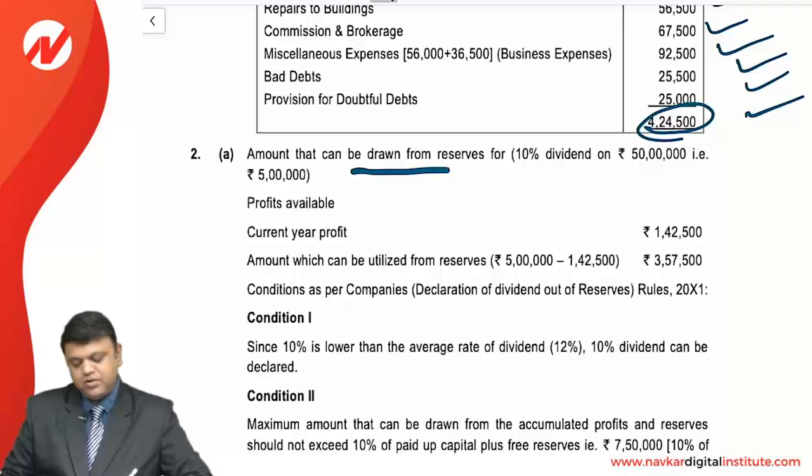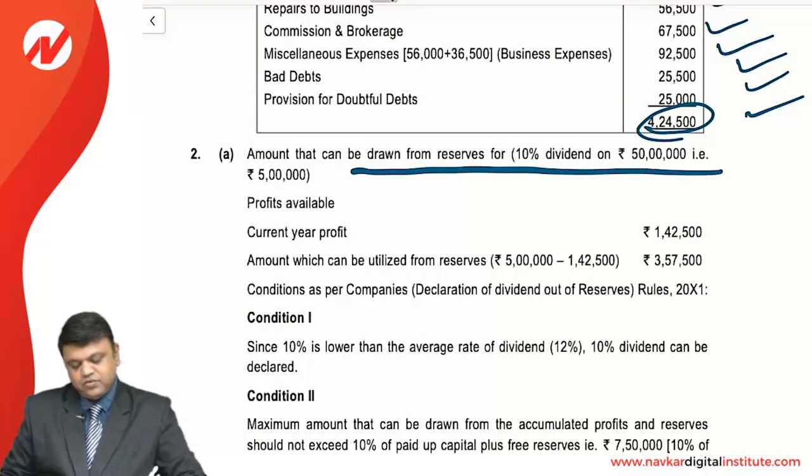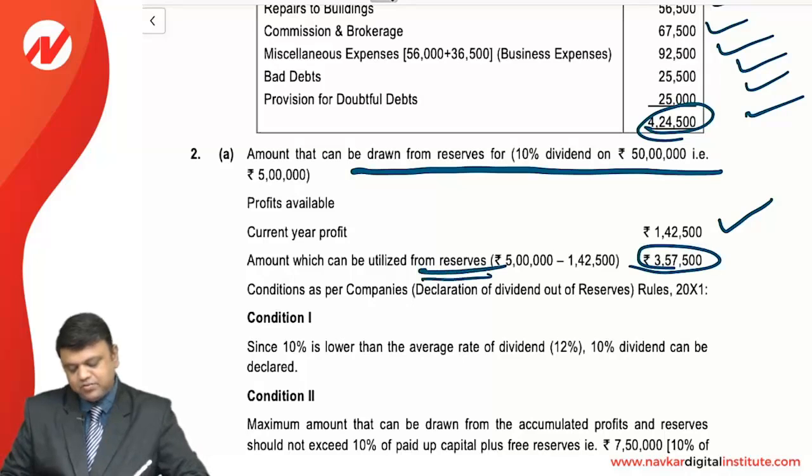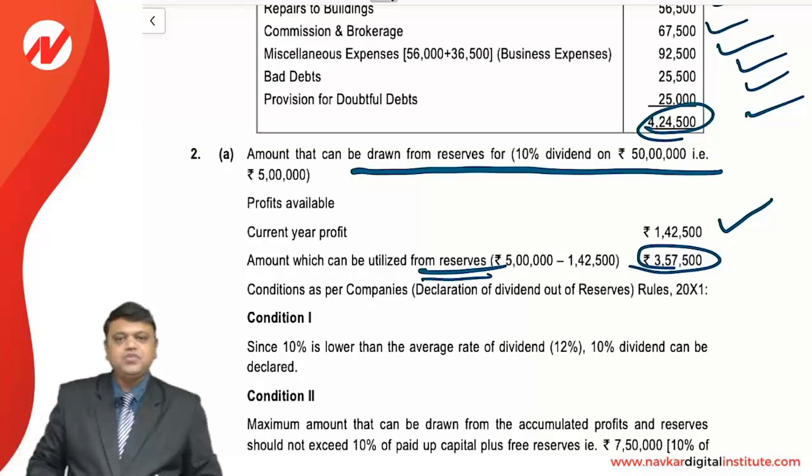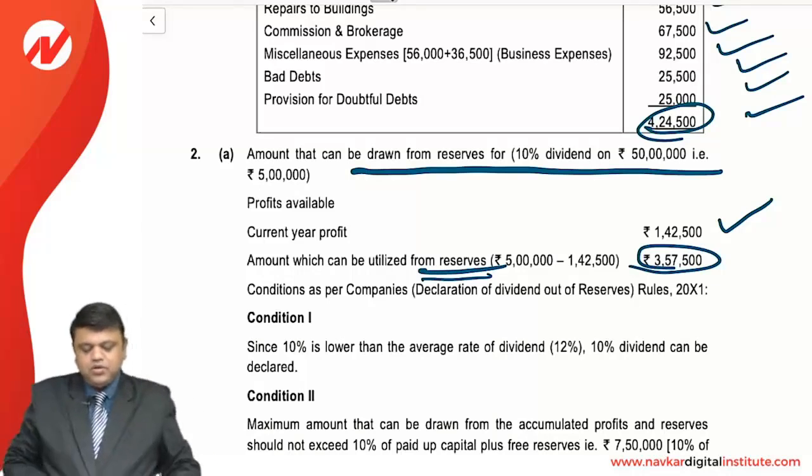The amount that can be drawn from reserve is a 10% dividend on 50 lakhs. The profit available for the current year is 142,500, and the remaining amount, that is 357,500, can be utilized from the reserve. First of all, we need to check whether the condition to use that reserve is fulfilled or not.